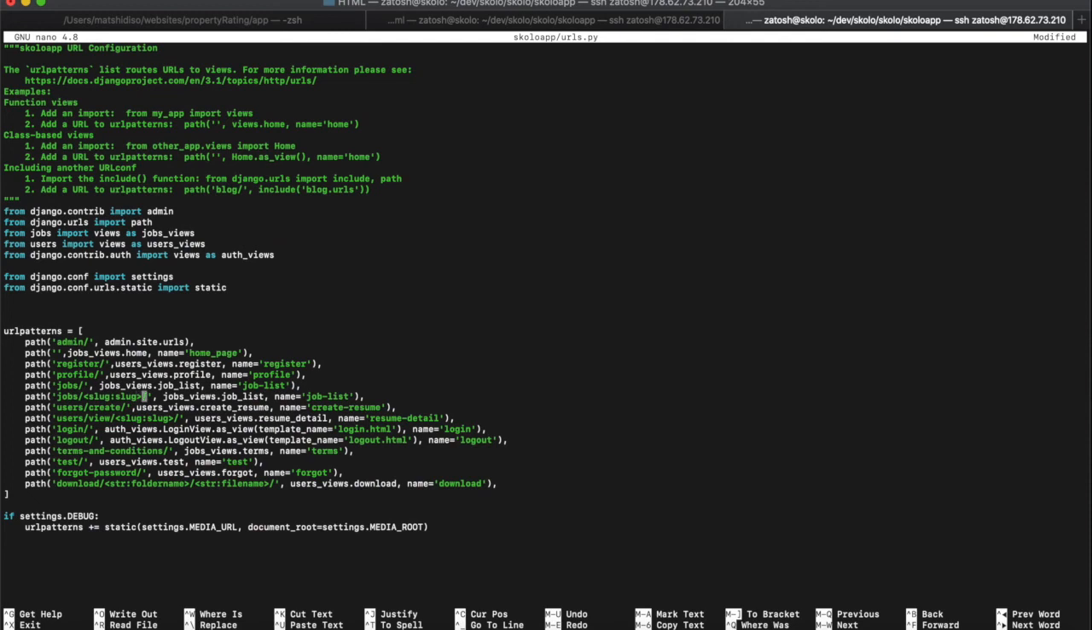So it will be that slug, and then it will be job views dot, instead of job list, job detail. I haven't created it yet, but I'm going to call it job detail. When I do create it, that's going to be the function that runs that. And then after that, I'm going to call it job detail. Once you've done that: job views job detail, job views job list.